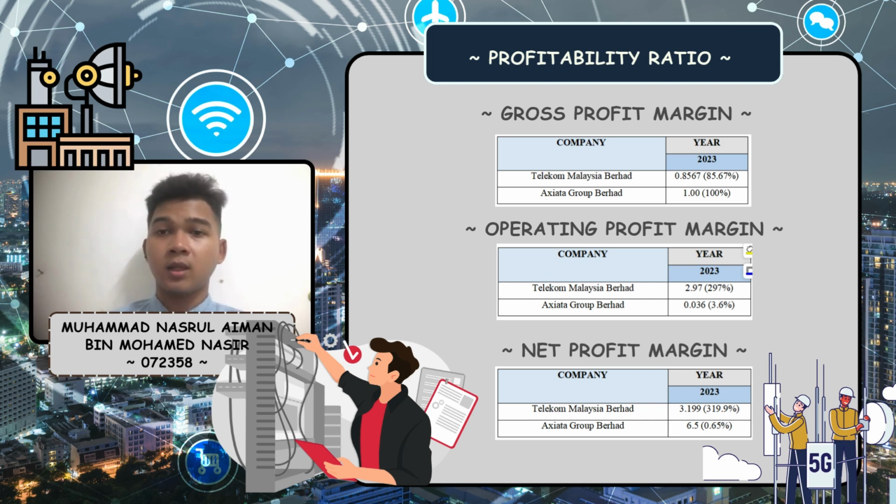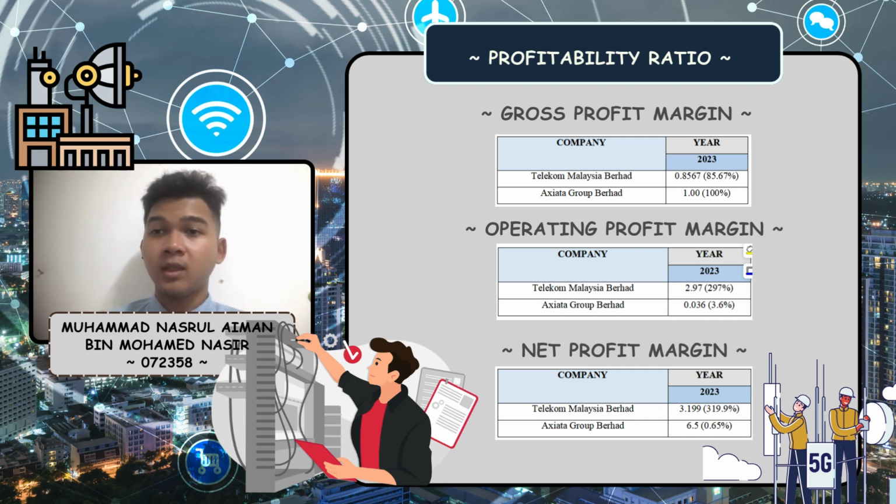Next, let's look at the operating profit margin, which reflects how well a company turns sales into profit before interest and tax. Here, Telekom Malaysia stands out with an impressive 297 operating profit margin, showcasing superior operational efficiency and strong cost management. In comparison, Axiata's 3.6 margin indicates challenges in converting revenue into operating profit, suggesting the company might be facing inefficiency or high operational expenses.